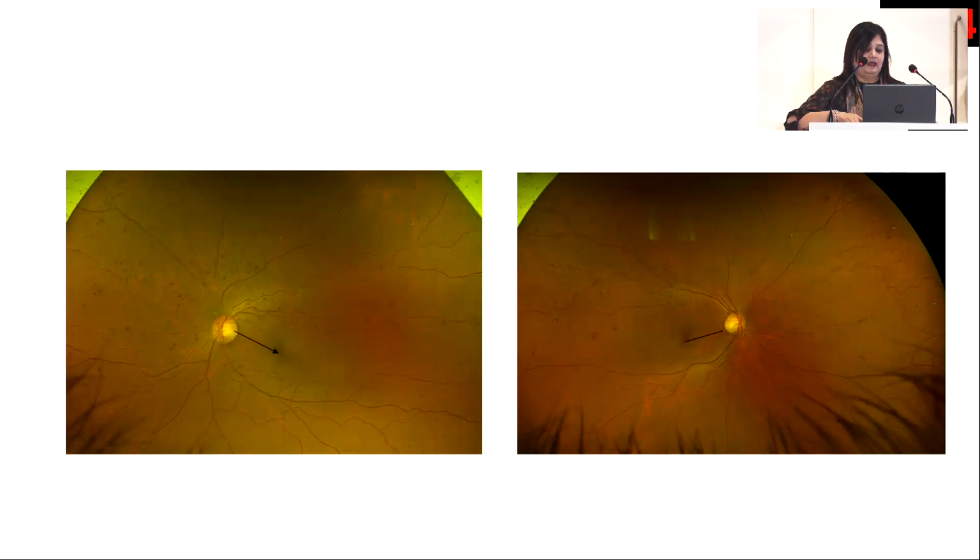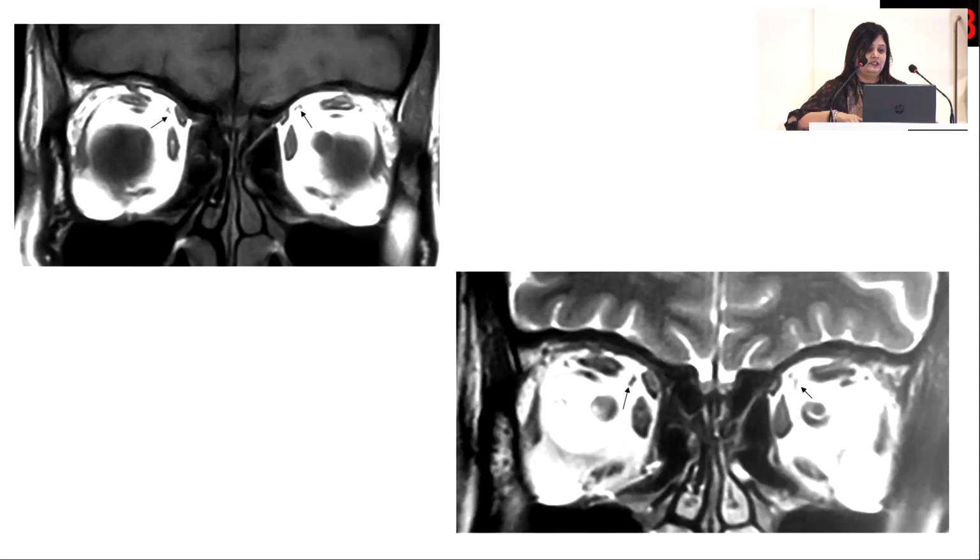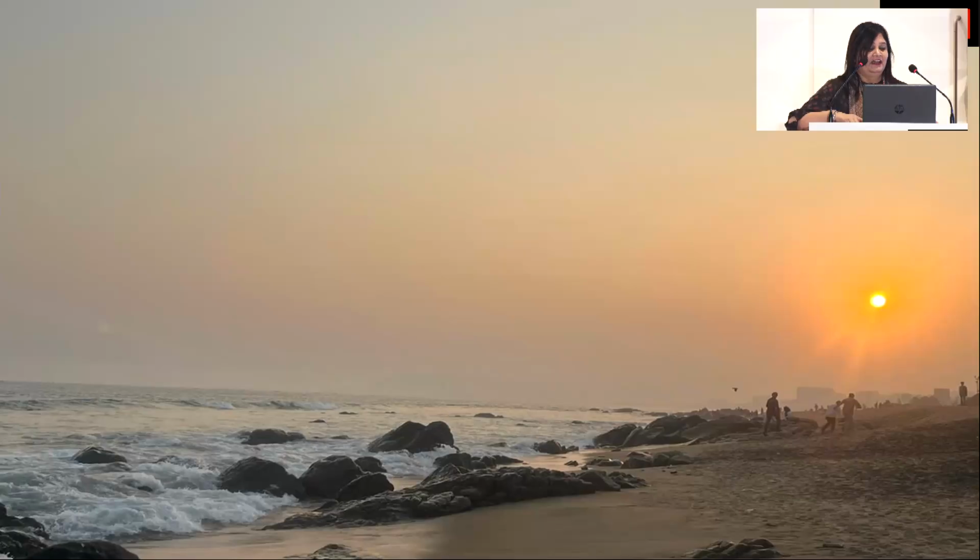And this is his fundus appearance. He is still awaiting surgery. This is always a discussion about what we can do, how much we can improve, how much they really want things to proceed, and then take a combined decision. Incidentally, this is his imaging, and you can see these really tiny superior oblique muscles over here in both eyes on the coronals. I don't know if it's just a long-standing atrophy sitting there, or what exactly is the story, which I can explore and come to maybe next year.